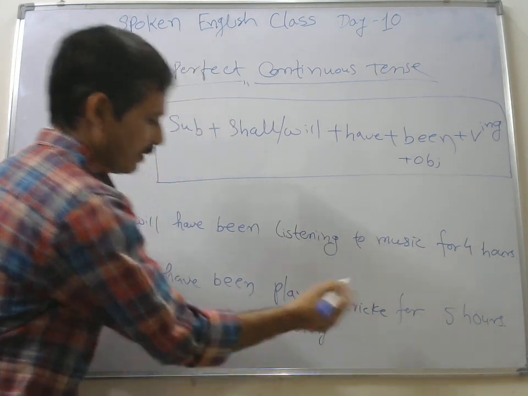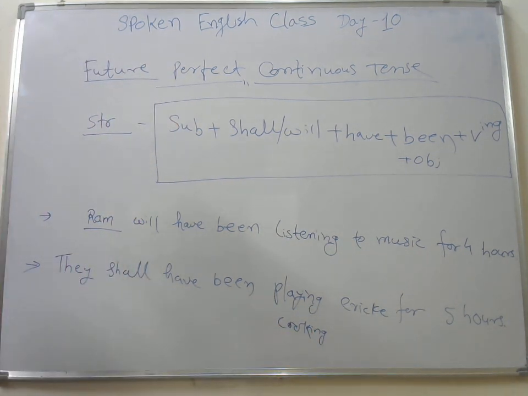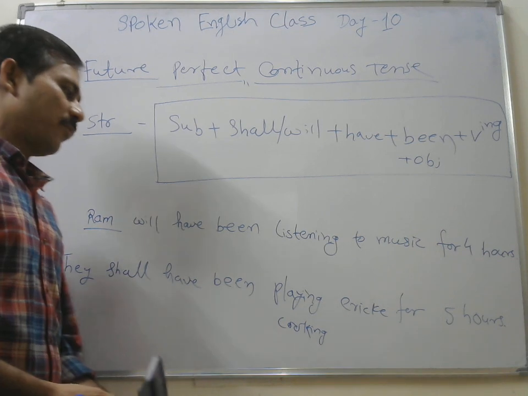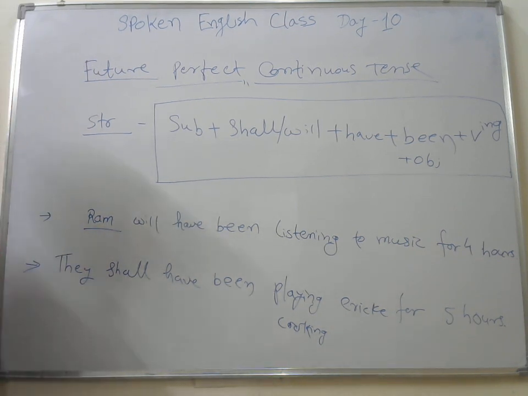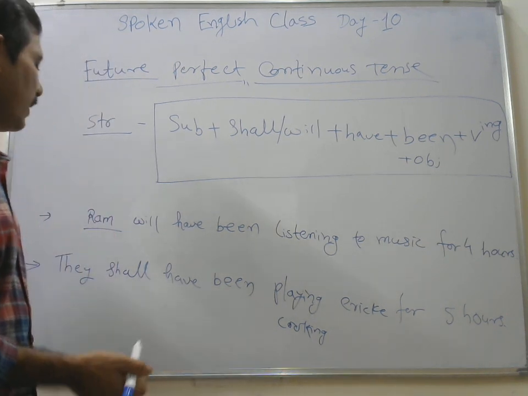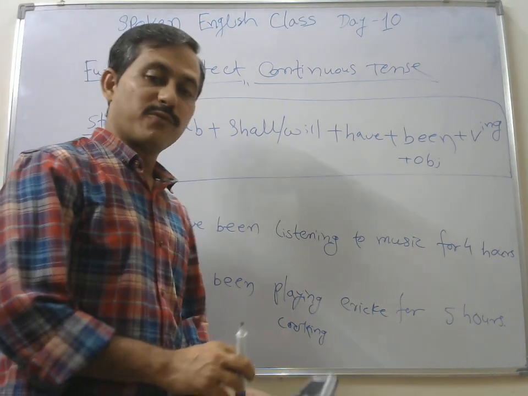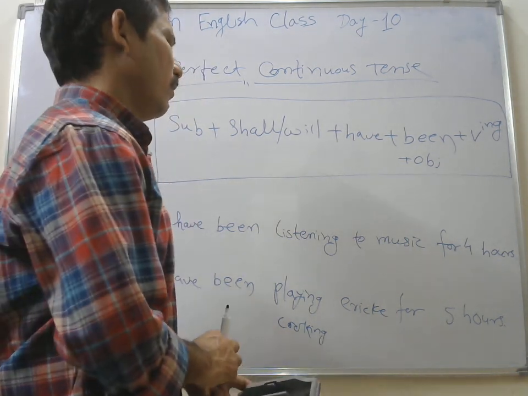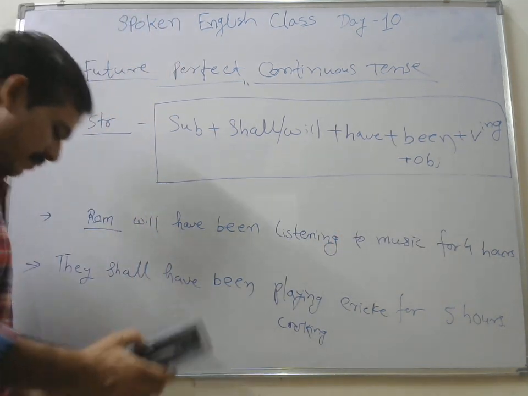They shall have been cooking for 2 hours. We shall have been studying for 5 hours. We shall have been going to school for 2 hours. So like that you can start writing more sentences.